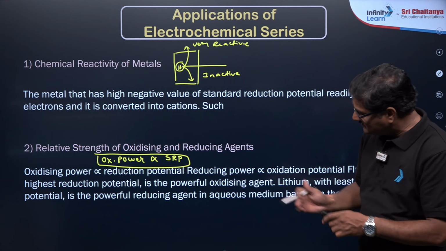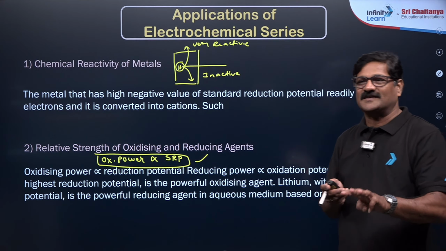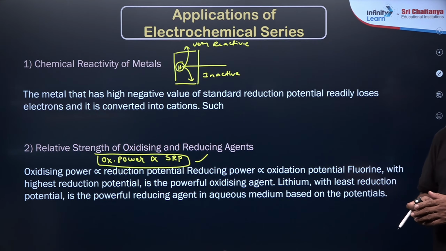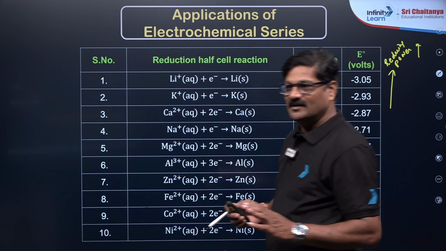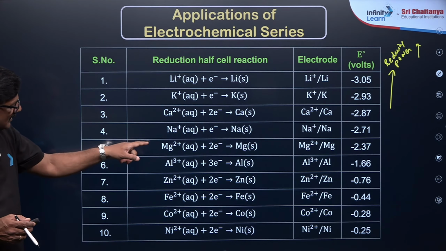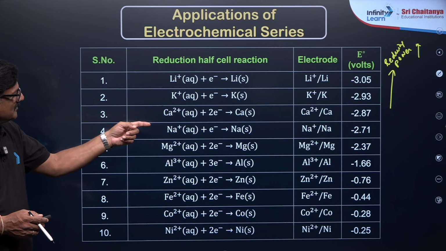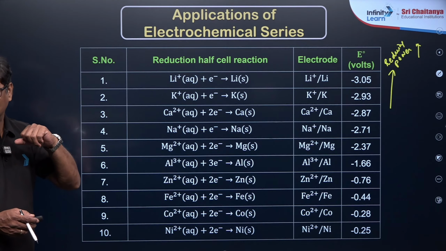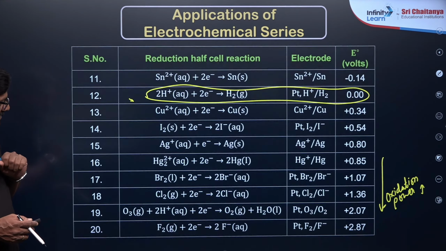And this is a key point. Based on this key point, three times in the NEET examination a question has been asked, my dear students. You just focus here. Moving ahead, this is your electrochemical series. Based on this, magnesium is more reactive than aluminum. Potassium is more reactive than calcium. And you can see chlorine is more reactive than bromine.